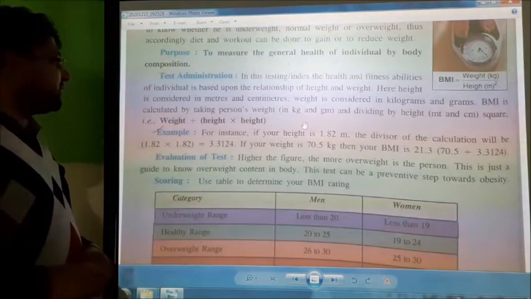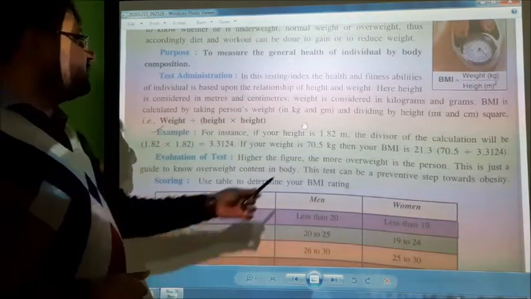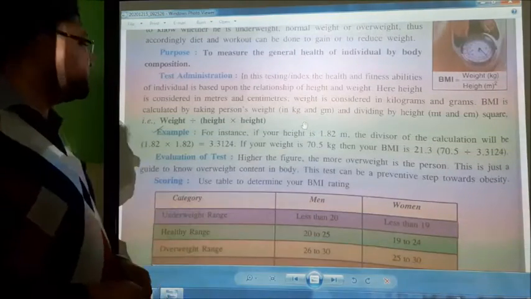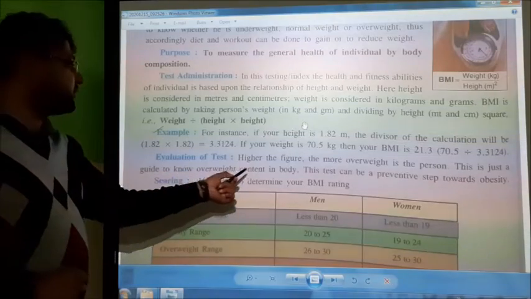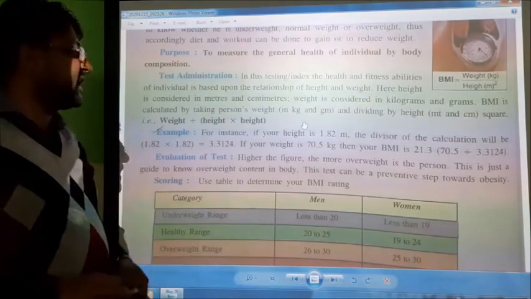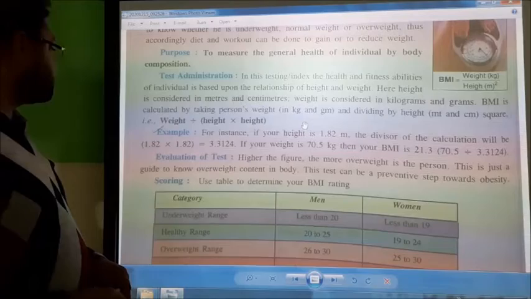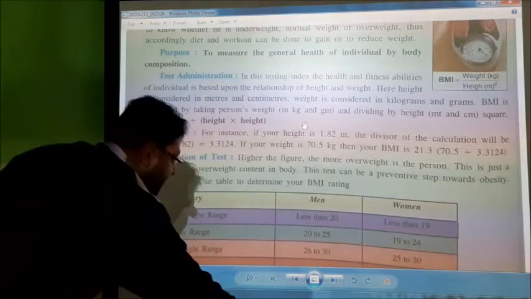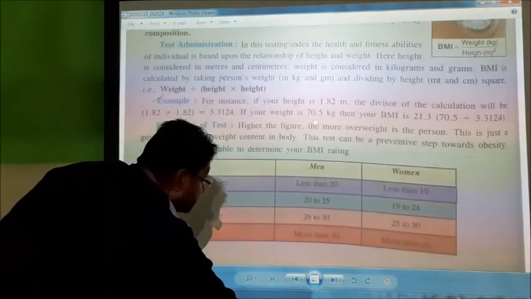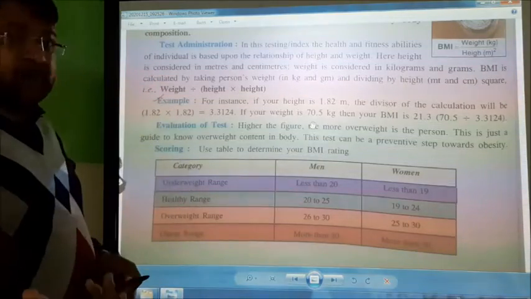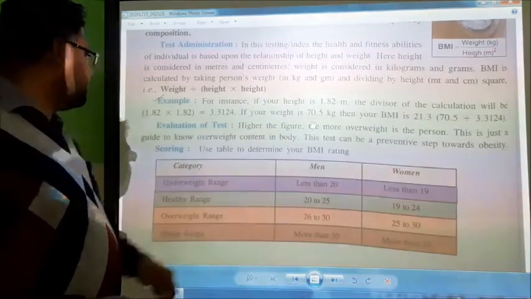Evaluation of the test: the higher the figure, the more overweight the person. This is just a guide to know whether the body is overweight. This test can be a preventive step towards obesity. Scoring of the BMI for men and women.